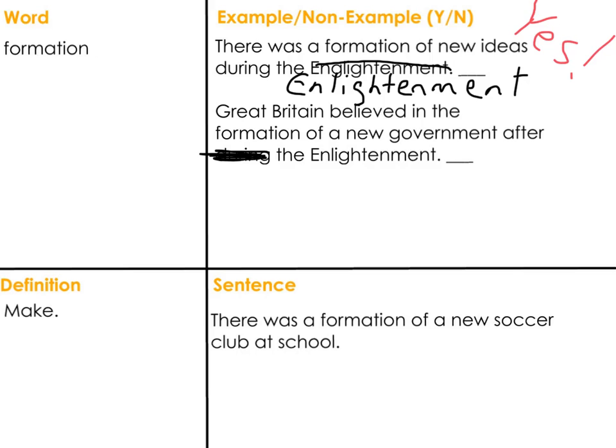The answer is yes. It should be in red. Because they brought in new ideas like life, liberty, and property from such philosophers as John Locke.